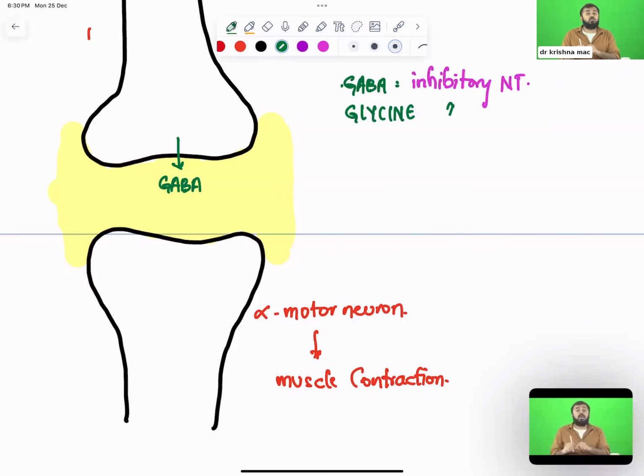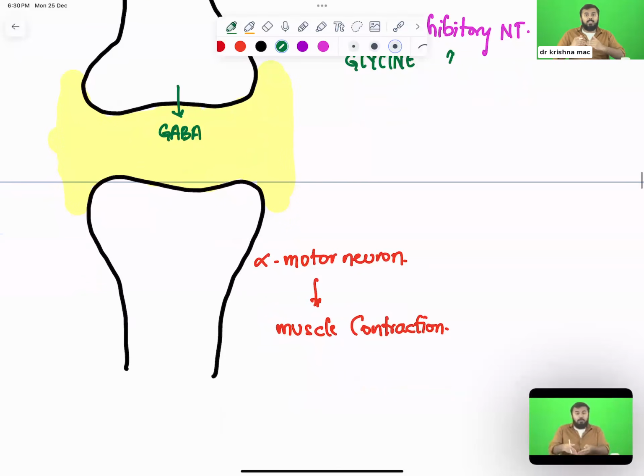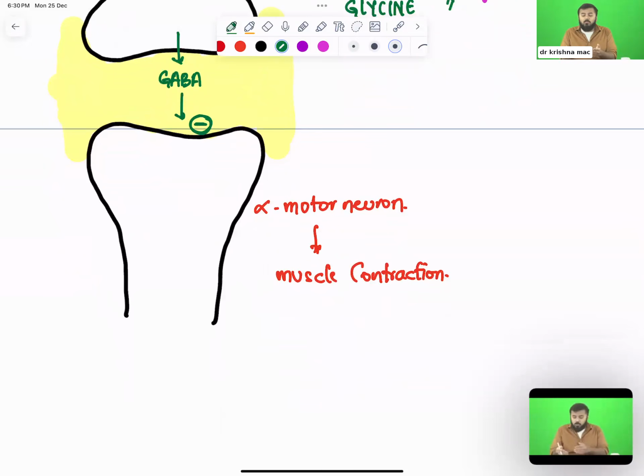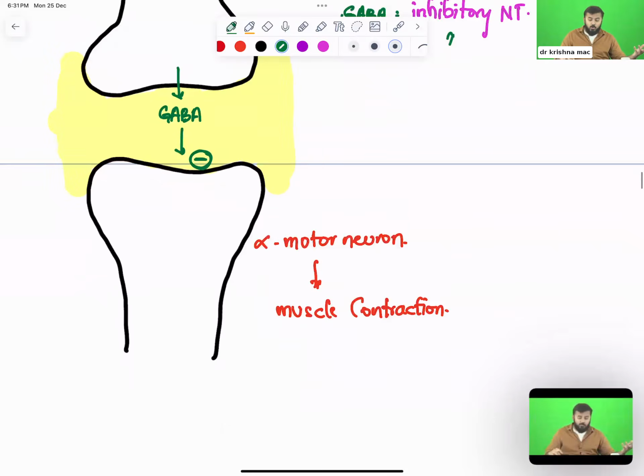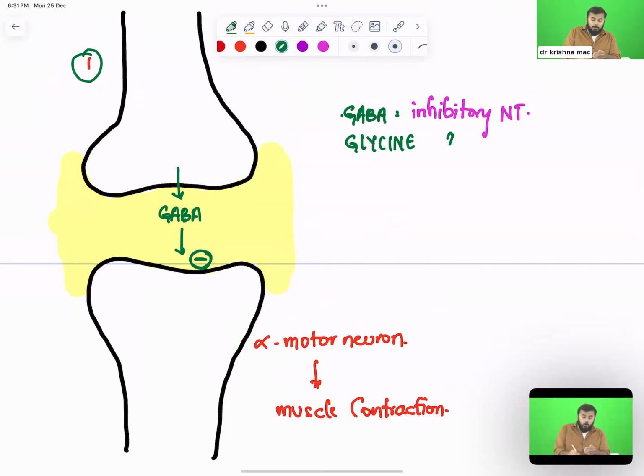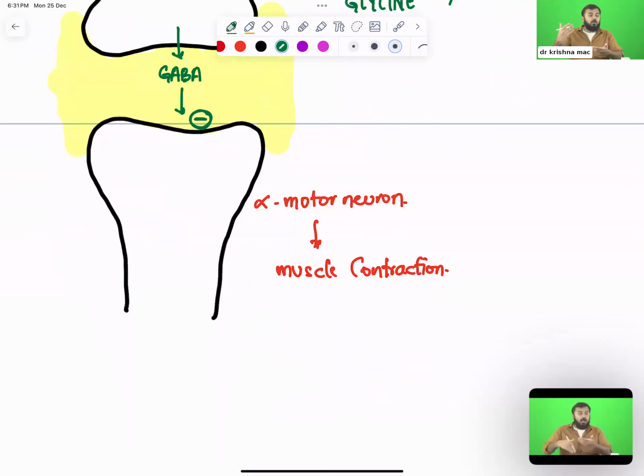But here, what is getting released? GABA is getting released. And what will GABA do? It will inhibit the next neuron. So when it inhibits the next neuron, the alpha motor neuron will not work, there is no muscle contraction, and my muscles are relaxed. If I want my muscle to contract, I will stop neuron number 1 from releasing GABA. If GABA is not released, the alpha motor neuron, which is under 24/7 action, keeps on contracting the muscle. Till here you understood, yes or no?